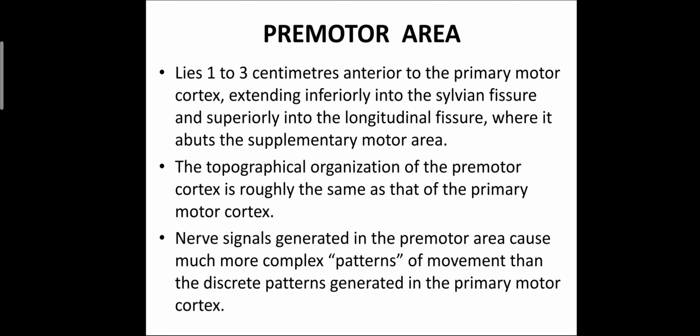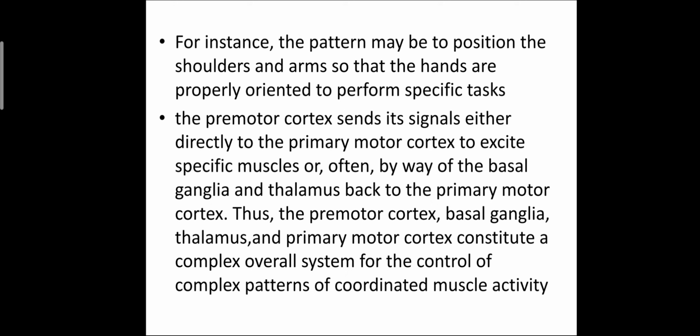Premotor area lies 1 to 3 centimeters anterior to the primary motor cortex, extending inferiorly into the Sylvian fissure and superiorly into the longitudinal fissure, where it abuts the supplementary motor area. The topographical organization of the premotor cortex is roughly the same as the primary motor cortex. The nerve signals generated in the premotor area cause much more complex patterns of movement than the discrete patterns generated in the primary motor cortex.